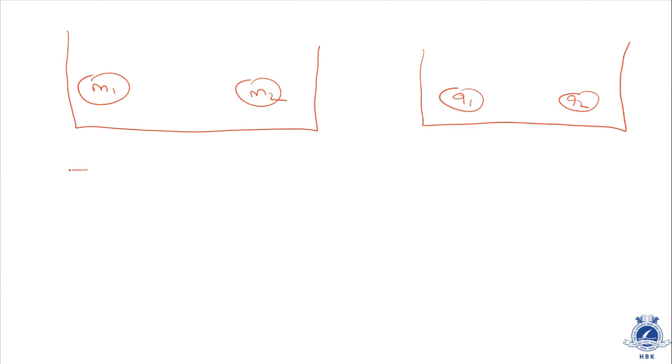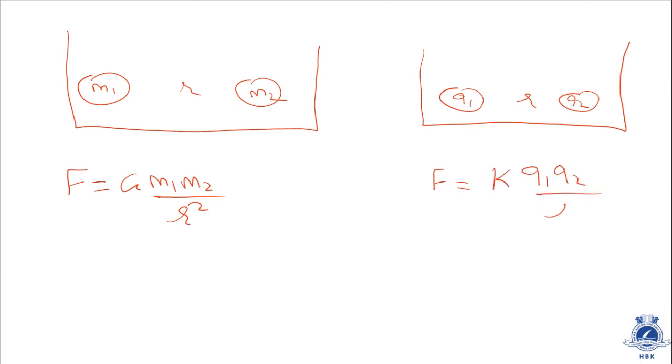In that case, the force is given by F is equal to G m1 m2 by r square. This was in chapter number 8 in 11th standard. On the other hand, when there are charges q1 and q2, and the distance between them is r, in both cases we take the distance to be r, then F is equal to k q1 q2 by r square. Here G is called the universal gravitational constant, whereas K is just an electric constant.